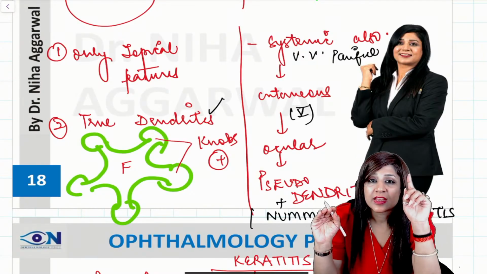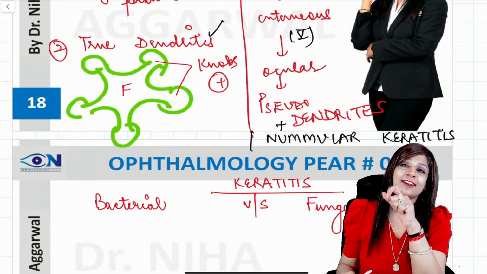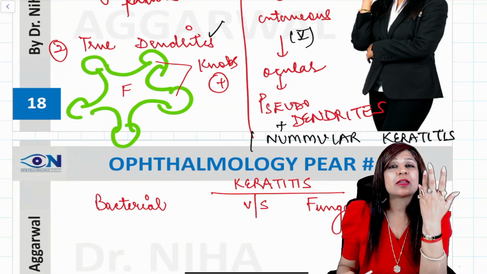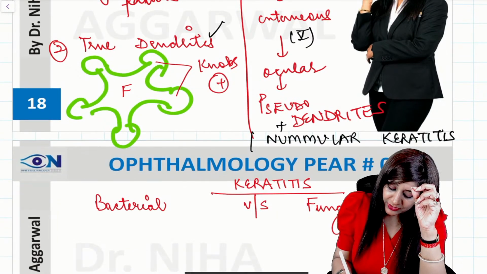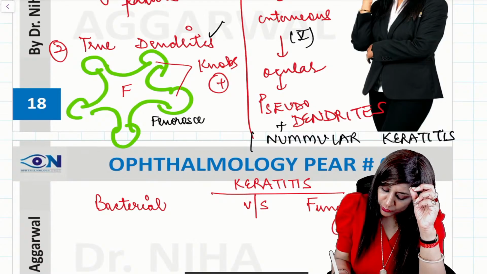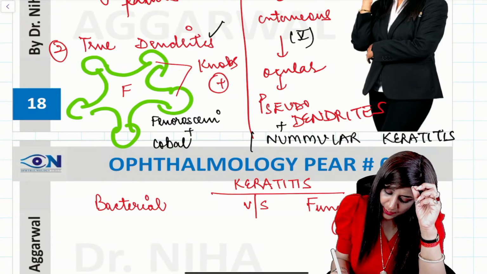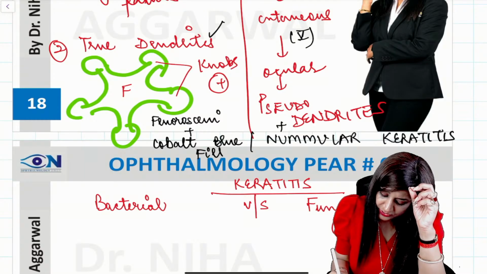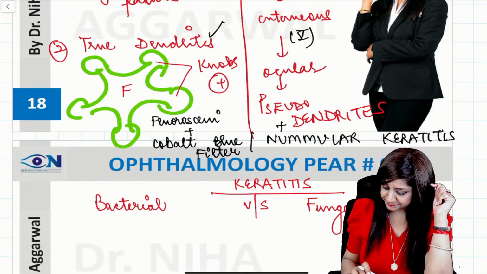So one important thing which they had asked in the NEET PG 2023 was the name of the stain and name of the filter. The name of the stain which is used here is the fluorescein stain along with the cobalt blue filter.